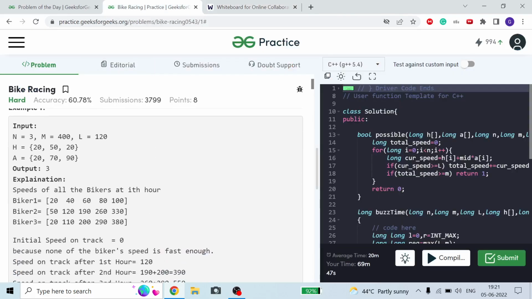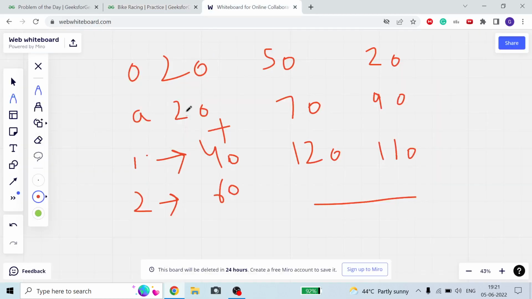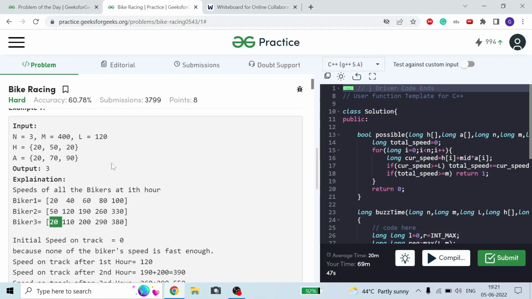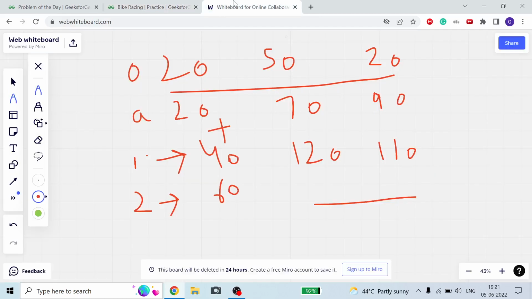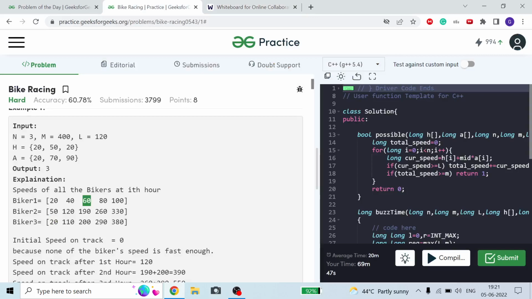So you can see the speeds of the bikers are initially 20, 50, 20, then it became 40, 120, 110, then it became 60, 190, 200, and similarly it goes on.